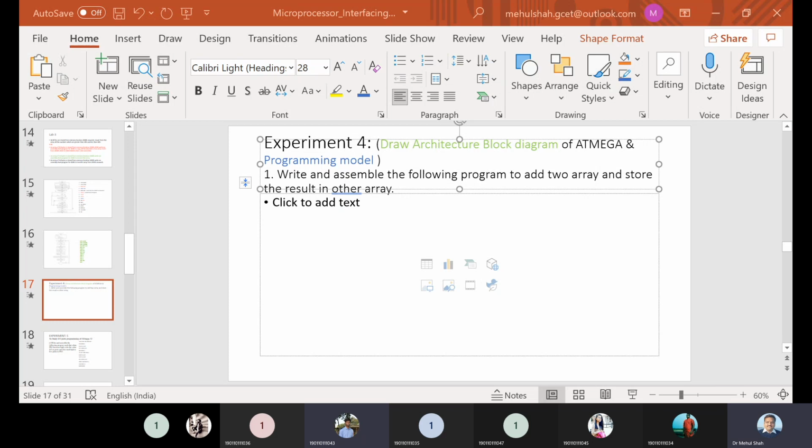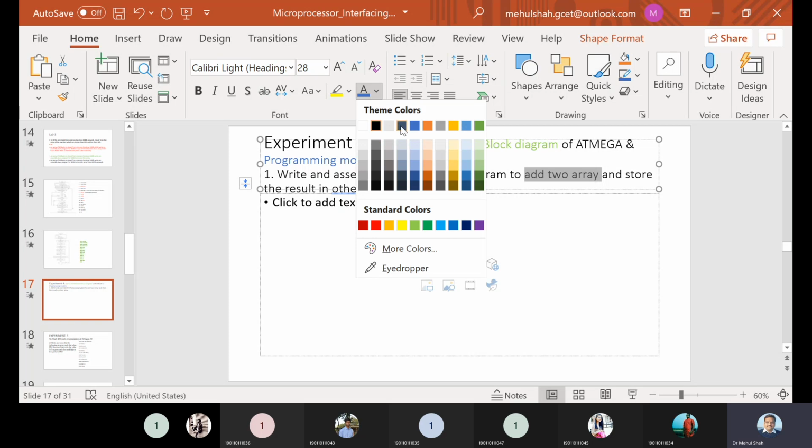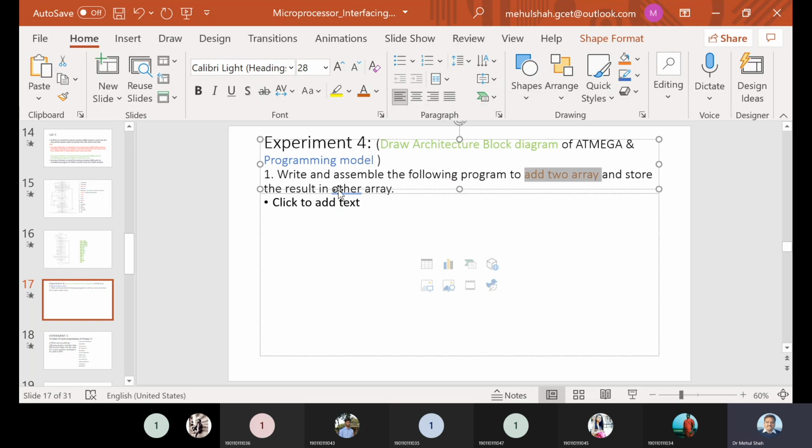Okay. So in lab 4, you have to draw the architecture and programming model. This is the descriptive part, and the program is this: add two arrays and store the answer in a third array.